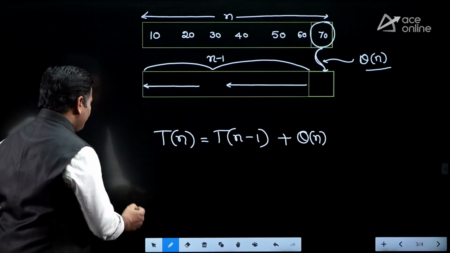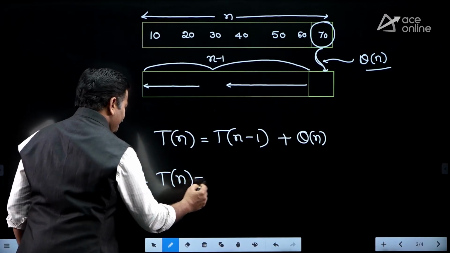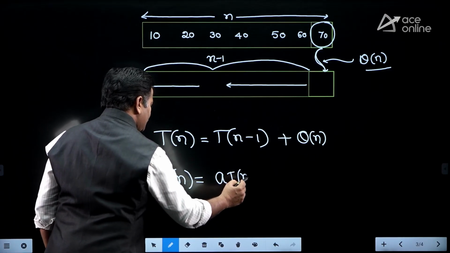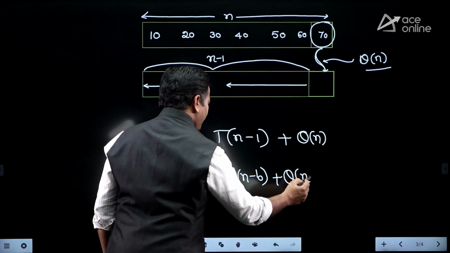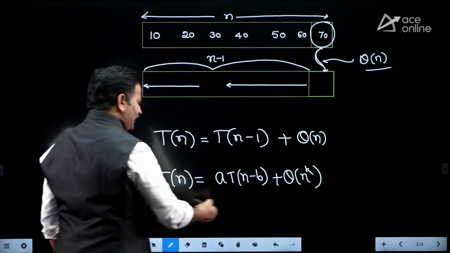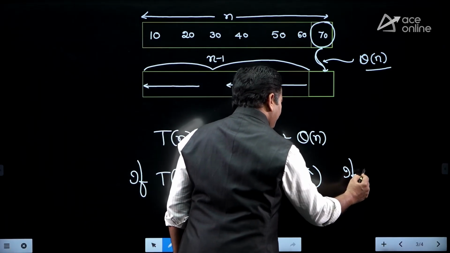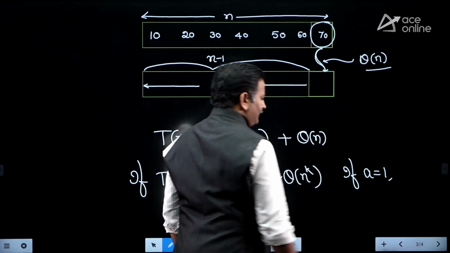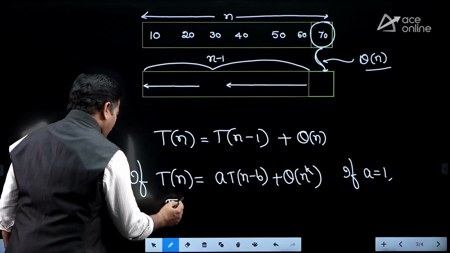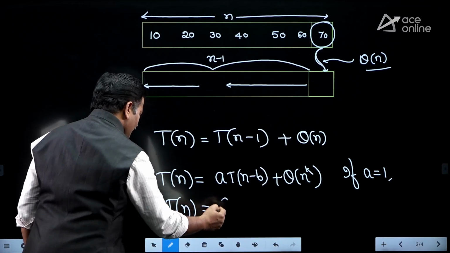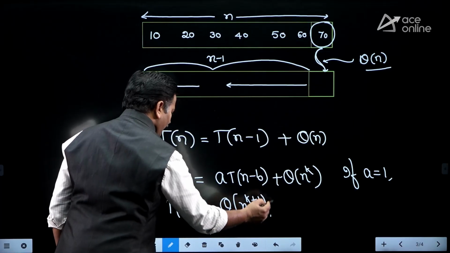The shortcut method is, suppose the recurrence equation is a times T of n minus b plus theta of n to the power of k. Just assume that we have a recurrence equation in this format, and specifically if a is equal to 1, then we can write the solution for this as T of n equals theta of n to the power of k plus 1.